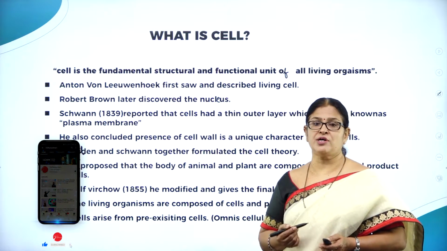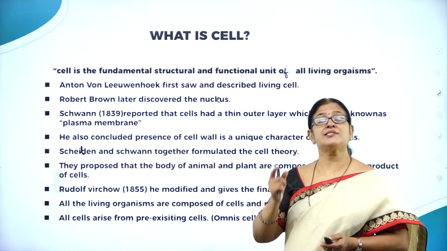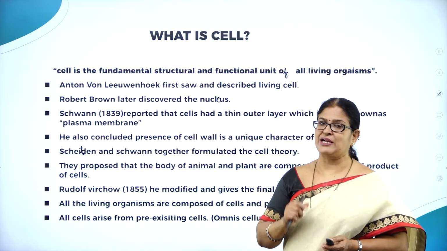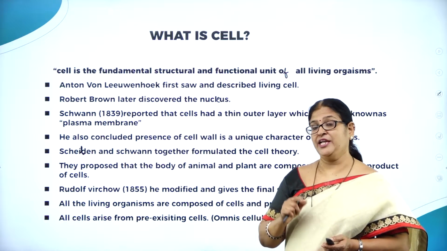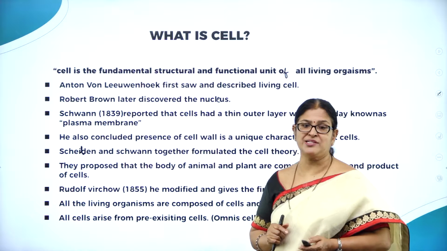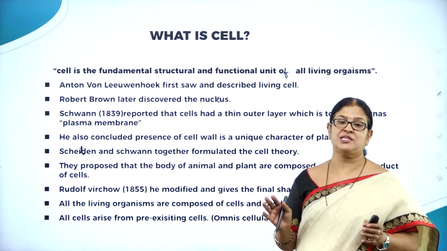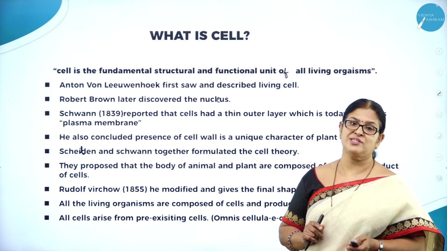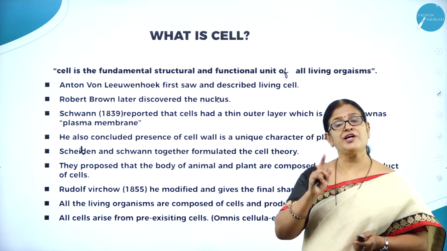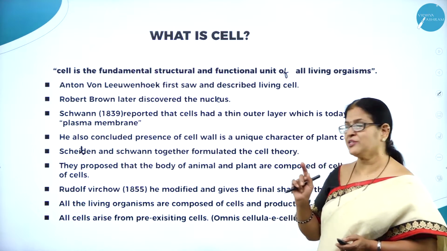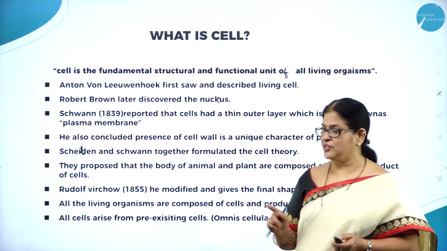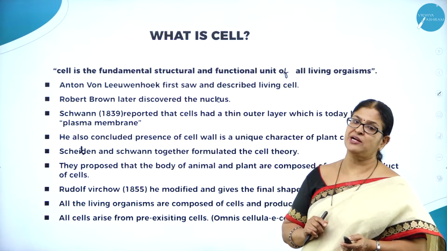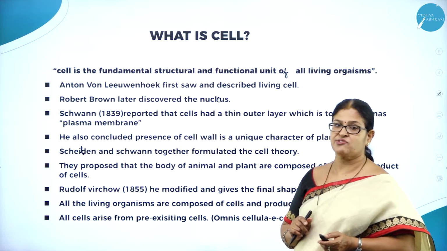In unicellular animals, a single cell performs all the activities of the body. But in multicellular organisms, millions of cells are put together to form tissues, tissues into organs, and organs into organ systems. So what is a cell then? In today's session, we'll be studying the cell and its structure.